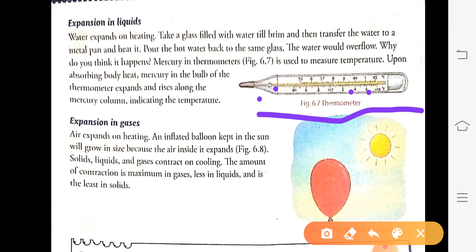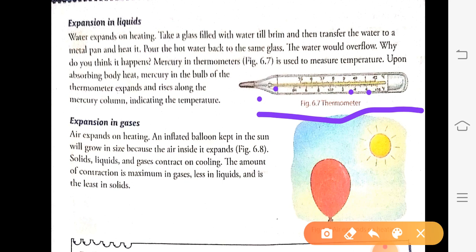So this is expansion in liquid, that is, liquids expand on heating and rise up. The thermometer works on the criterion that mercury expands and rises up, thus indicating the temperature of the body. Next, expansion in gases.